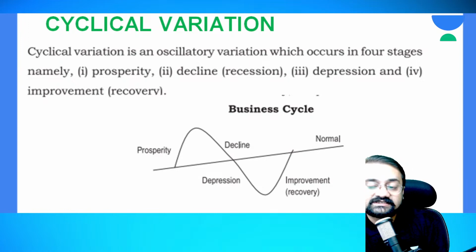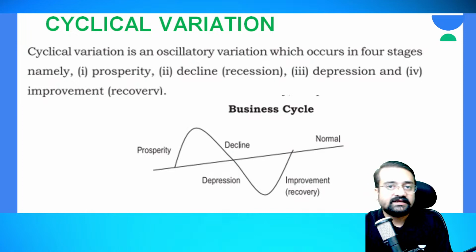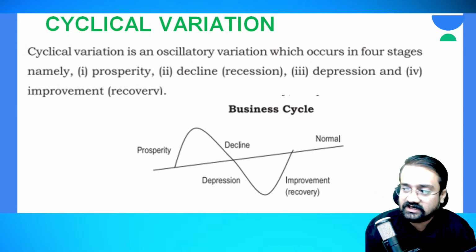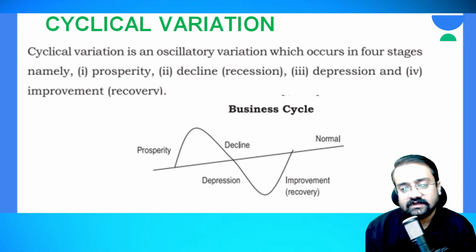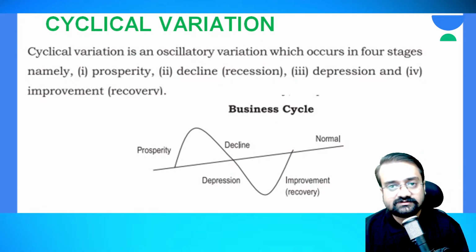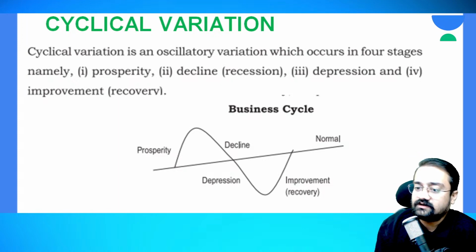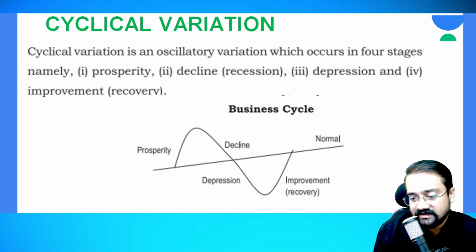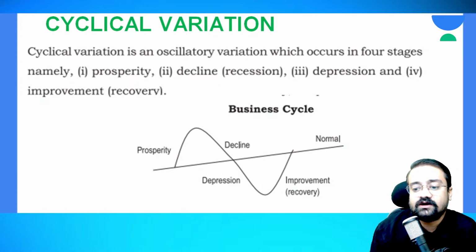In the depression stage, the number goes in minus. In depression, the number goes into negativity. That is, you will face losses.